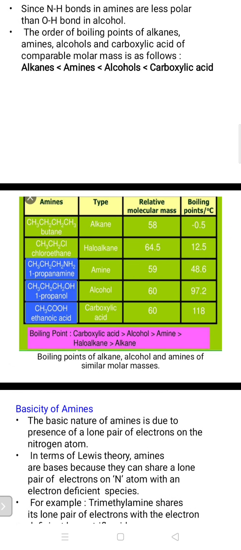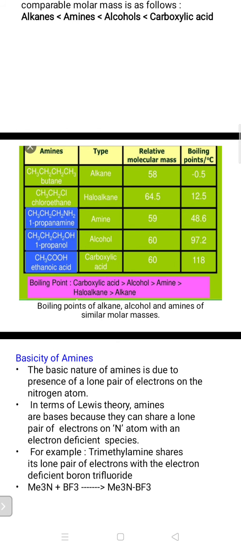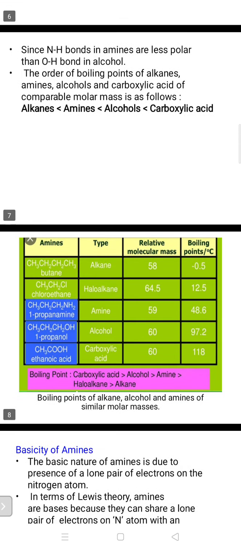This table shows many examples of boiling points of alkanes, alcohols, and amines of similar molar masses that we have to study. The first column is the name, next is the type, then the relative molecular mass, and the boiling point in degrees Celsius. First of all, we want to study n-butane.